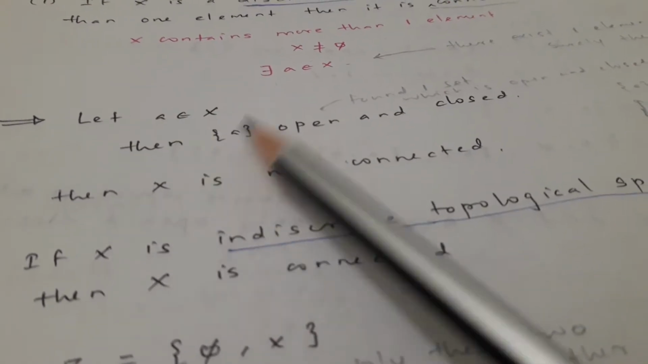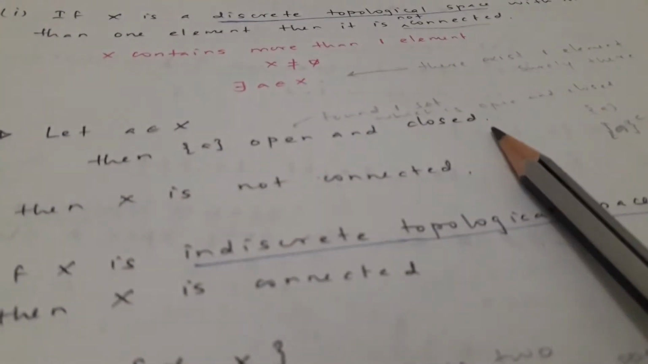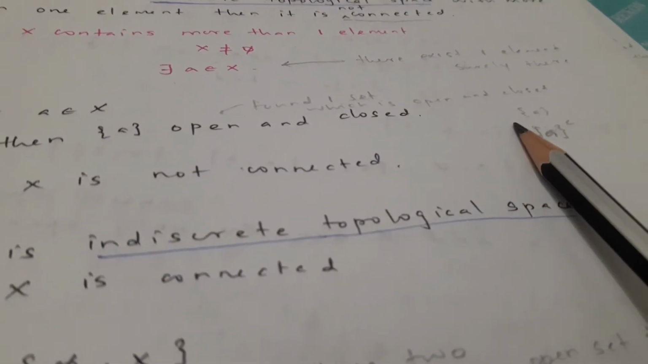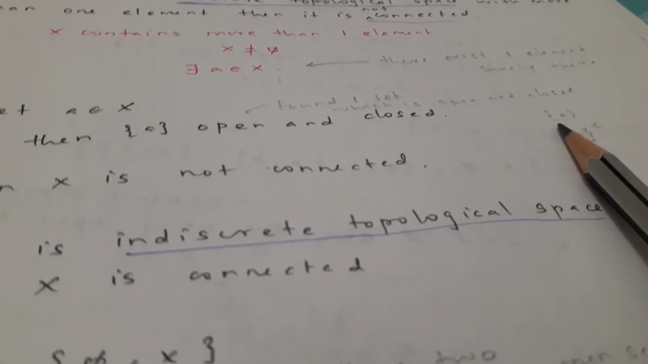So let's see the proof. Let A belong to X, then the set A is open and closed. Why? We found one set which is open and closed: A complement will be open, since there are two elements, that will be B. Therefore A is closed and open. We have found another set that is open and closed, therefore X is not connected.